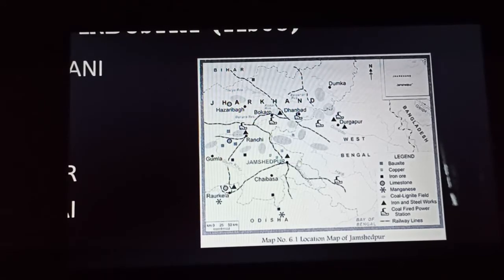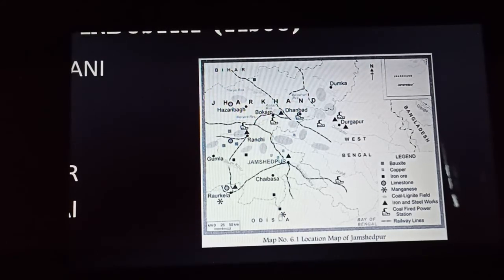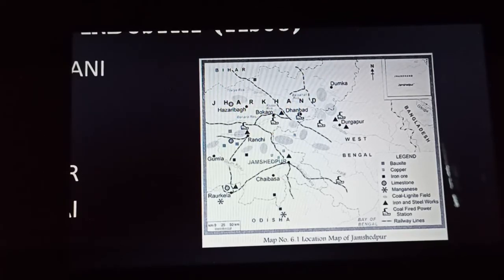Next is limestone. It gets its limestone from the Odisha region. You can see the limestone it is getting from here. Then the manganese, you can see the star marks. These star marks are showing you the region from where the manganese is being extracted for the industry. The region from where it is getting manganese is Bonai and Keonjhar, which is located in this Orissa region.